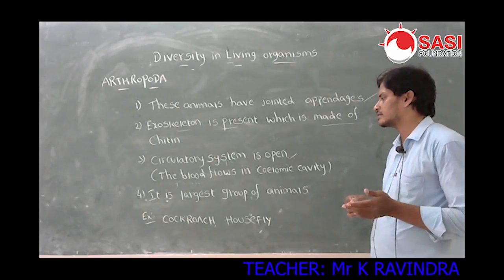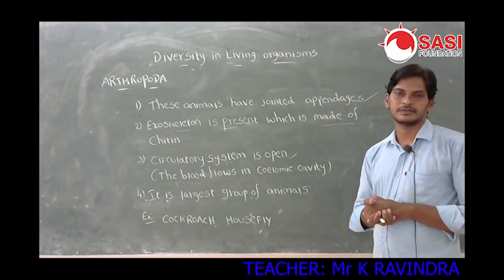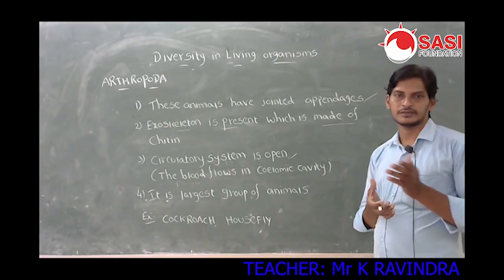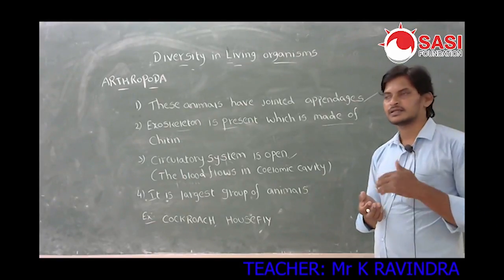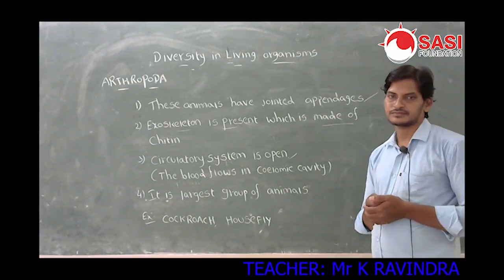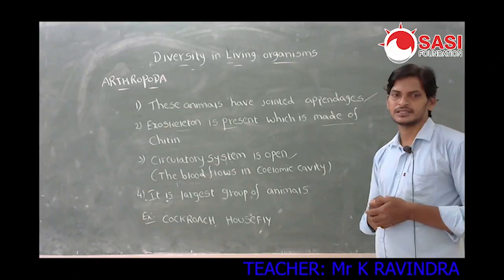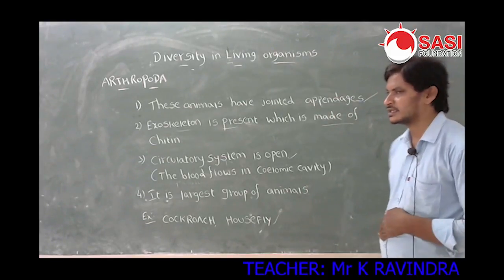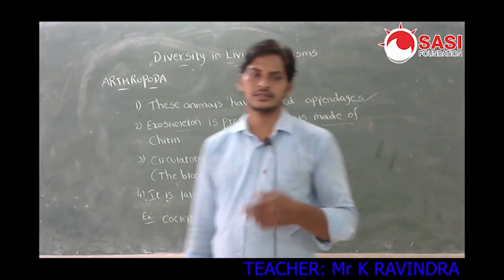Next one, it is the largest group of animals. Which one is the largest group of animals? Arthropoda. Largest means more number of animals. And examples are cockroach and housefly. This is the information about Arthropoda.